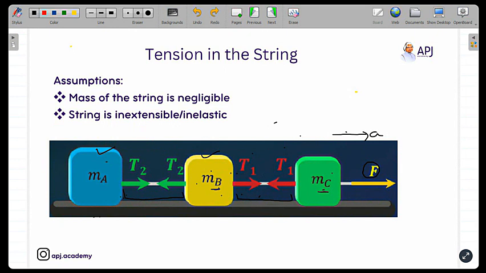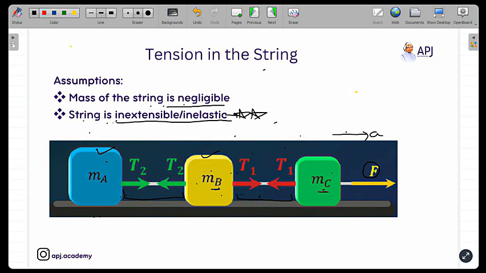Now there were some assumptions I told you about the string. Here they are written as well: the mass of the string should be negligible. String का कोई mass नहीं होना चाहिए. ठीक है. Second, the string is inextensible and inelastic. This is the most important assumption. If the string is not inextensible, then it will not be able to keep the bodies together.